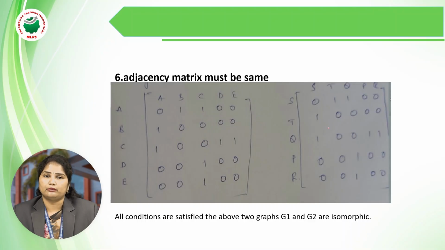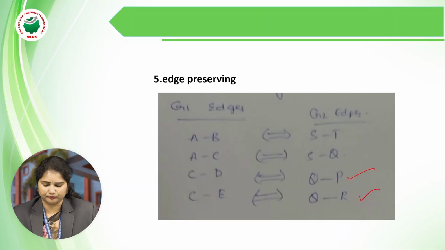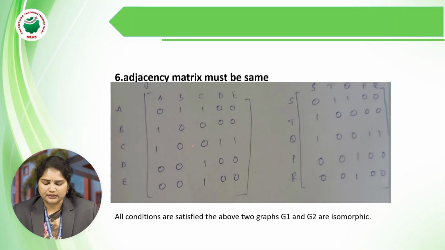Okay, same as that, by looking at graph 2, if we have a connection between the two vertices, then we have to keep 1, and if we don't have any connection between the vertices, then we have to keep 0. Okay, and if finally we get that these two matrices are same, then the sixth point is also satisfied. By looking at these two matrices, the sixth point is also satisfied. These matrices are the same.